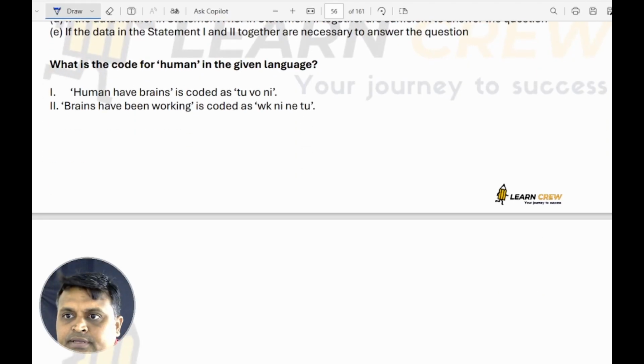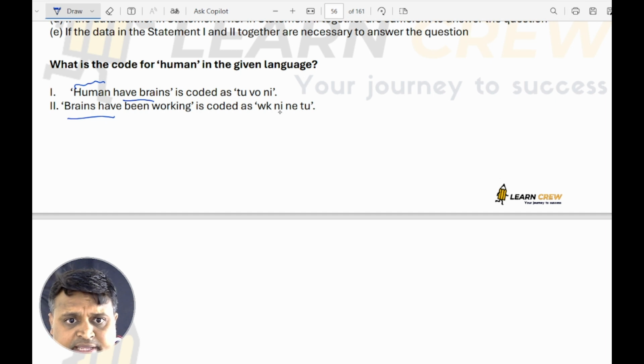Next. Human have brains. What is the code for human in the language? Human have brains is called as this one. Brains have been. So both the statements are required to find the code for human.